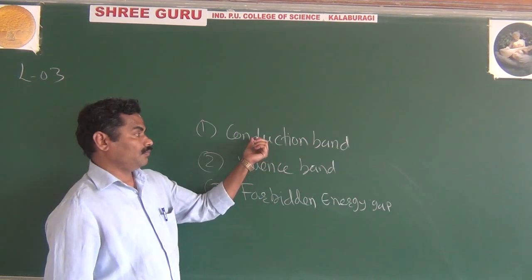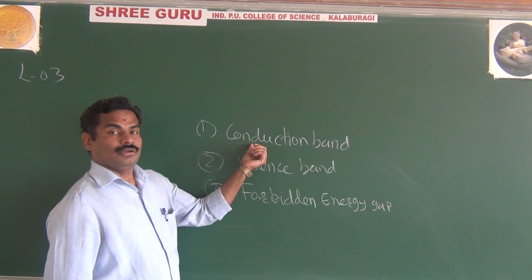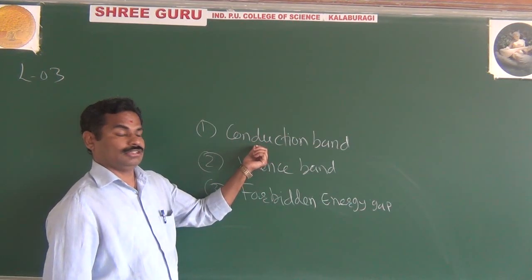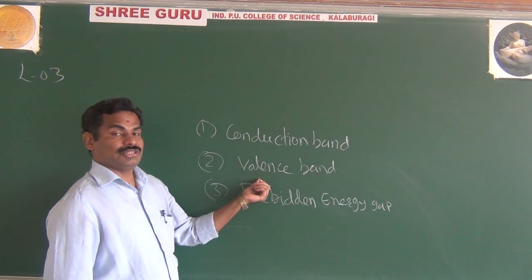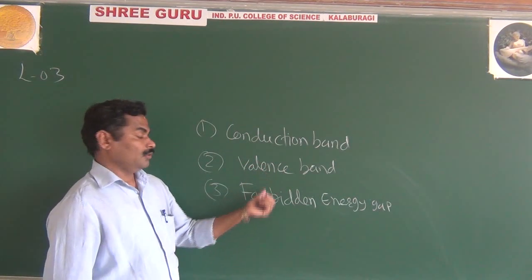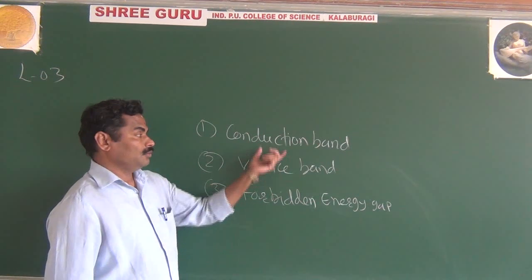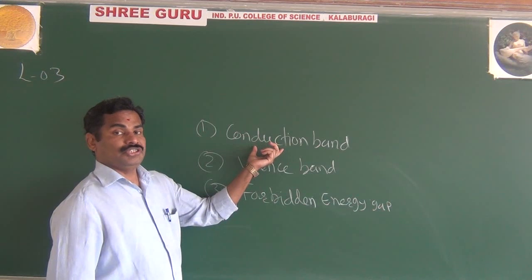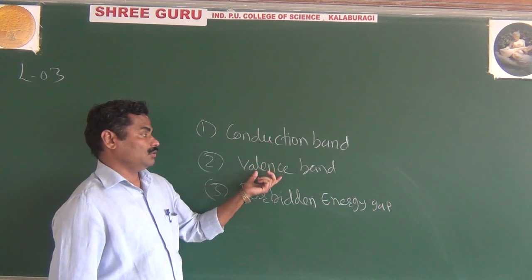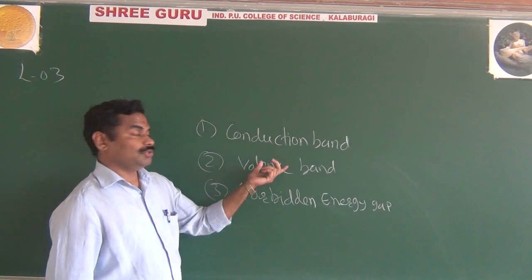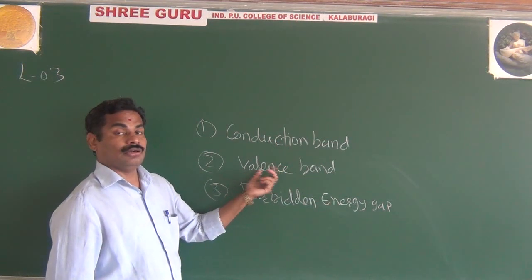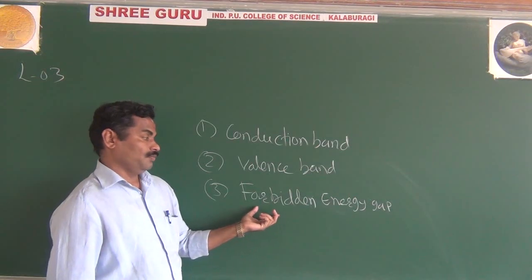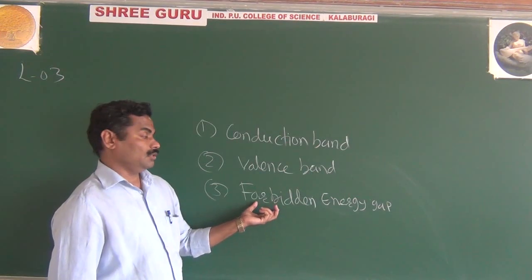Another way to say it: the energy occupied by the free electrons is the conduction band, and the energy occupied by the valence electrons is the valence band. The forbidden energy gap is the energy difference, or separation, between the conduction band and valence band.